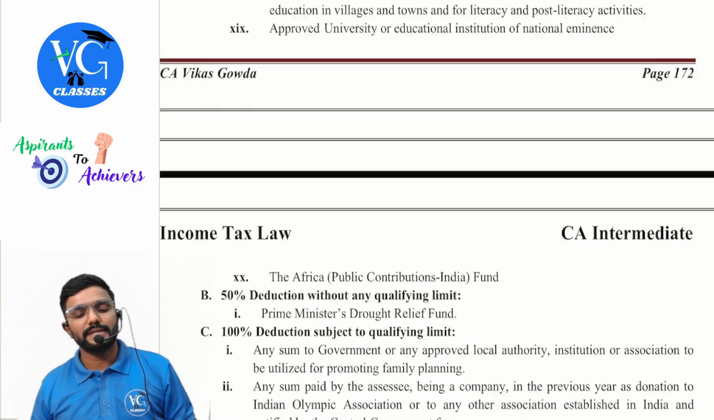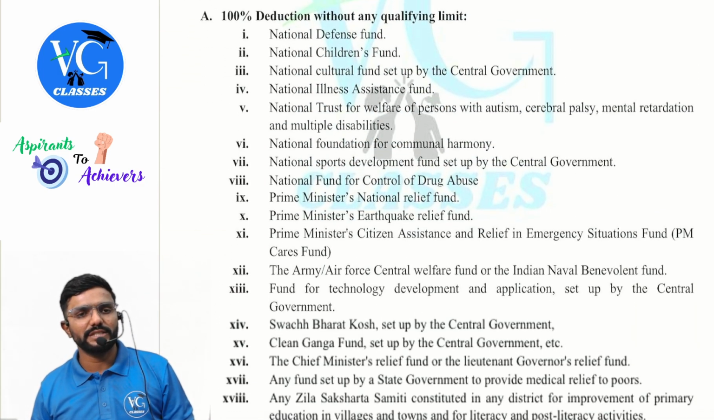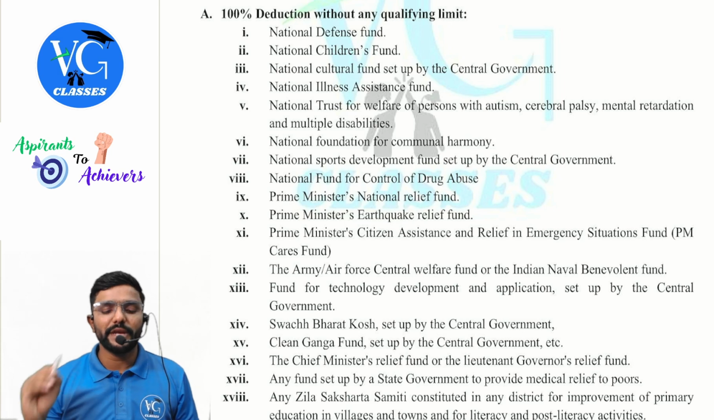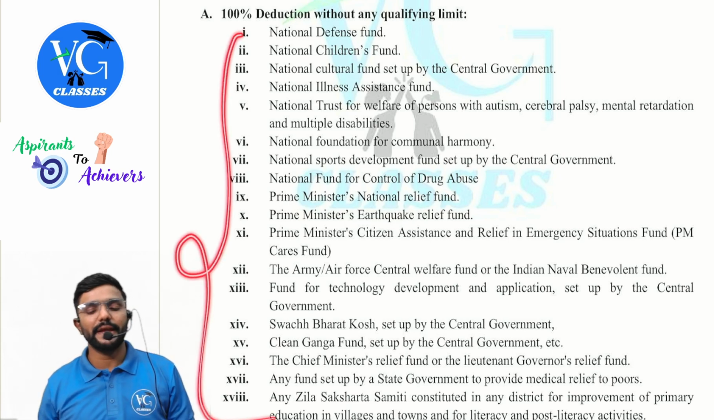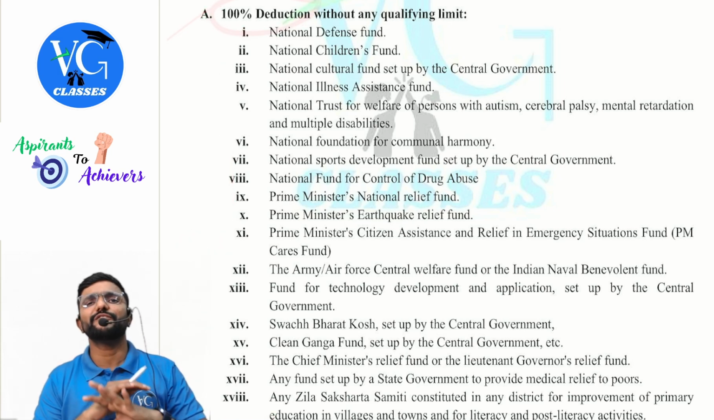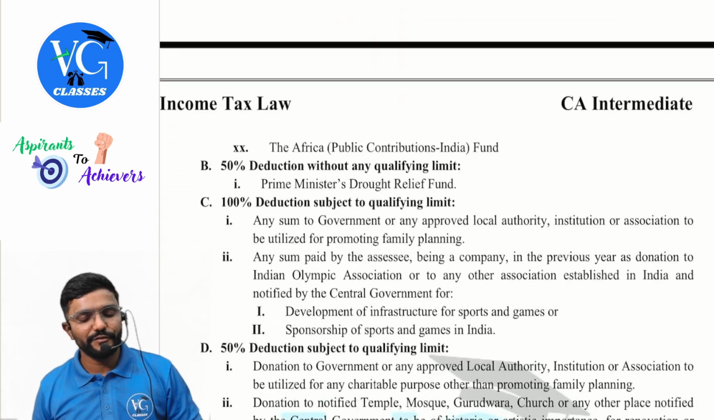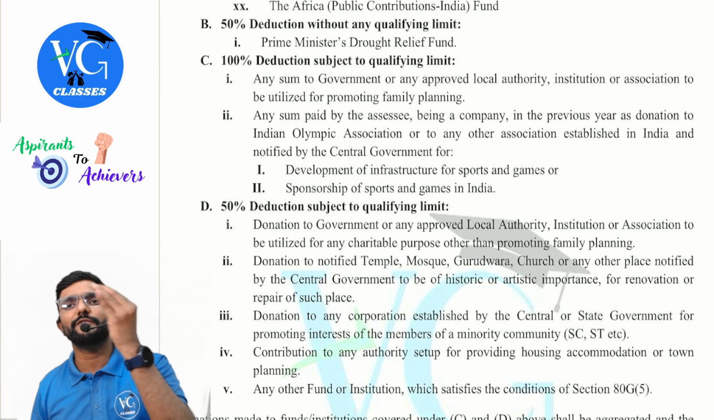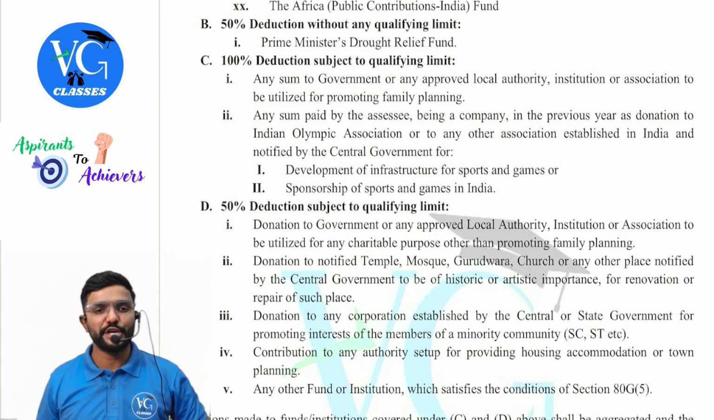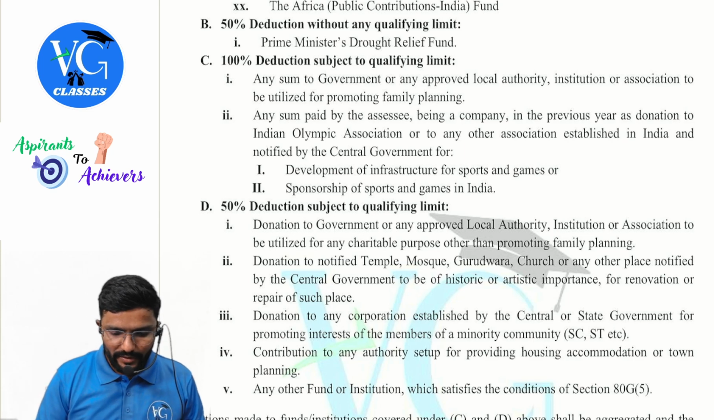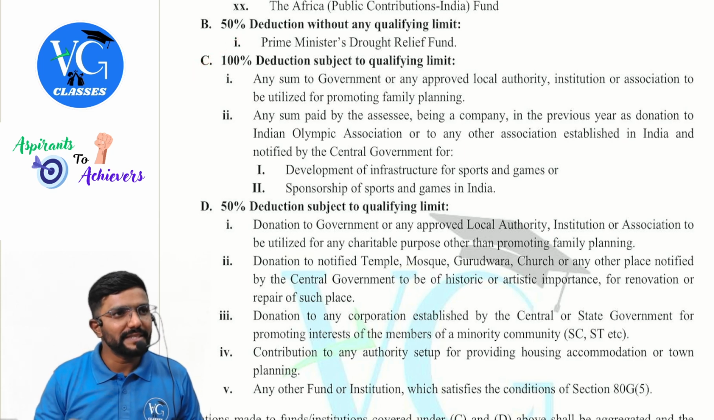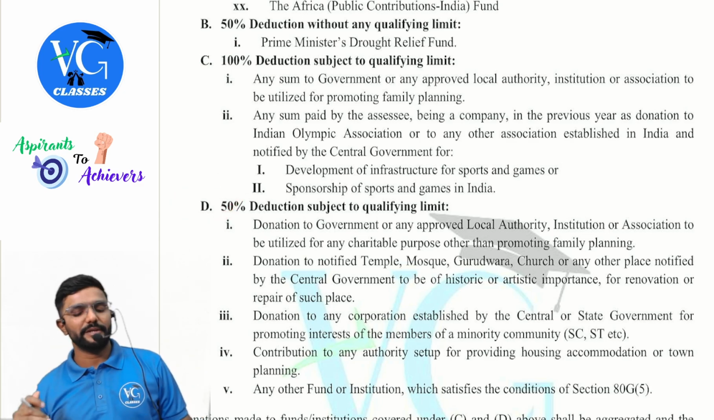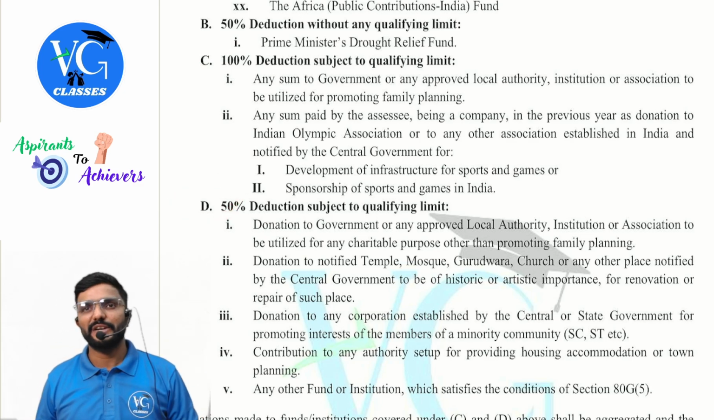Yes, sir. Guys, how much is the deduction? You can have a look at what all is covered under A. If you have contributed to any purpose covered under category A, 100% you can claim without any limit. If you have contributed for the purpose covered under B category, whatever you have contributed, 50% of that you can claim as deduction. Then C, 100% subject to limit. D, 50% subject to limit. What exactly is that limit, sir?